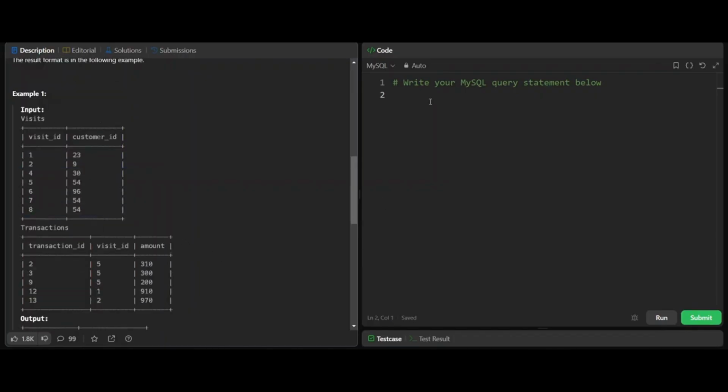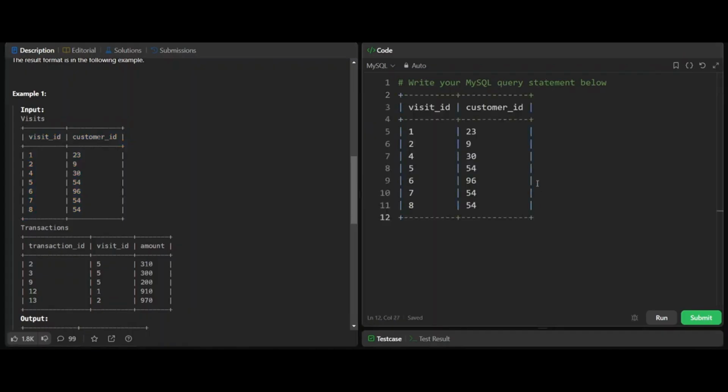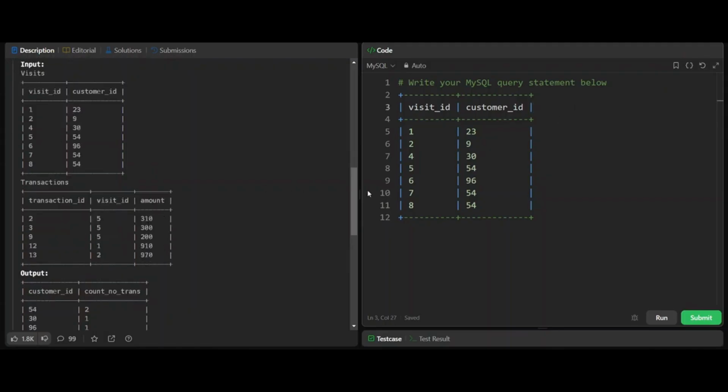In order to explain it better, I will try to create the left join. Let's copy this table here. And now when you do left join from visits to transactions, we will have transaction ID here, then visit ID and amount.